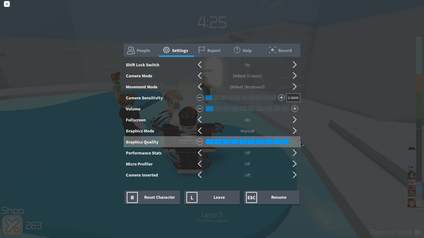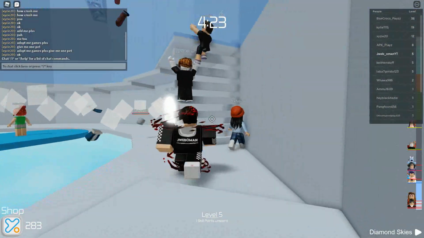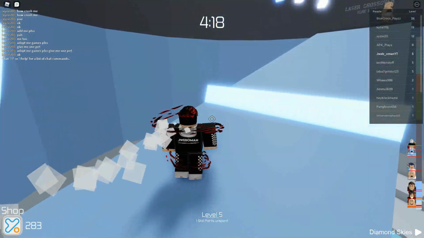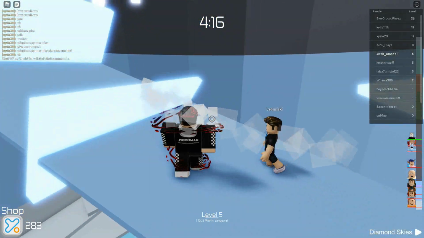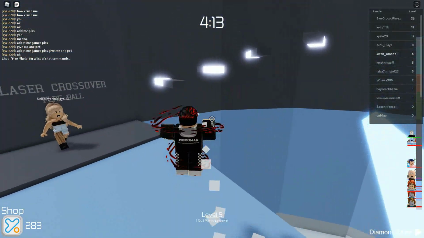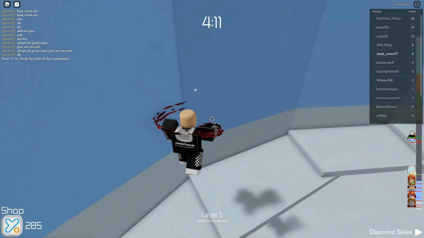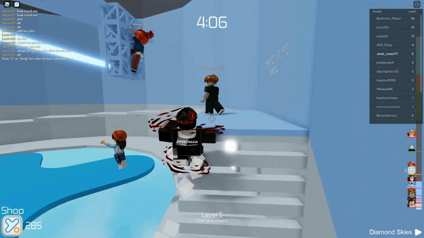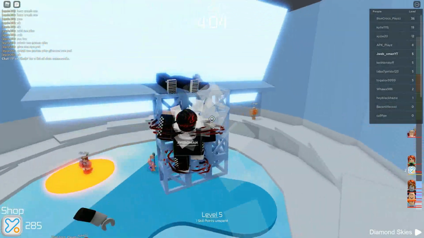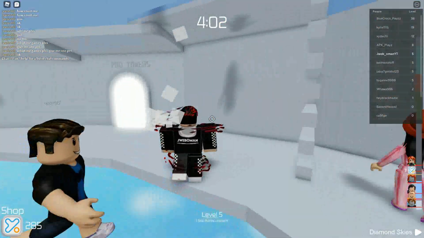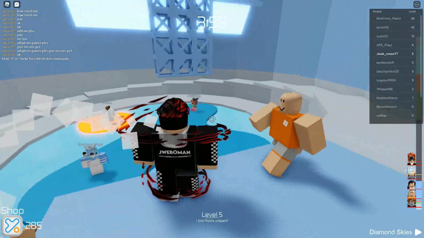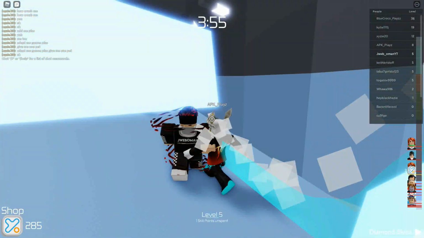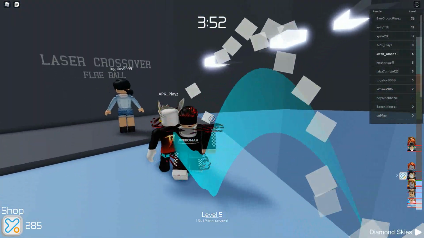Let's max out the graphics because this game can run on anything. As you can see, the software is clearly working, everything is running fine. Oh my god. If you want to see more Tower of Hell, okay, I died. I'm gonna play for a few minutes because this video is too short. Let's have a real quick go. Oh my god, I nearly died. Yep, the thing works really well. The software is really good. I really like this software.